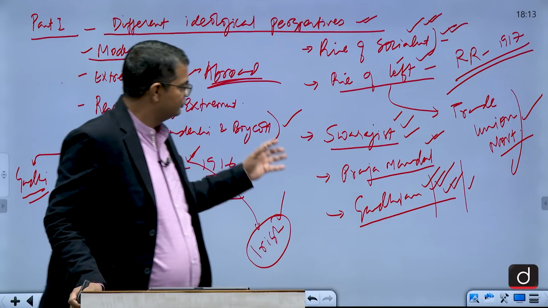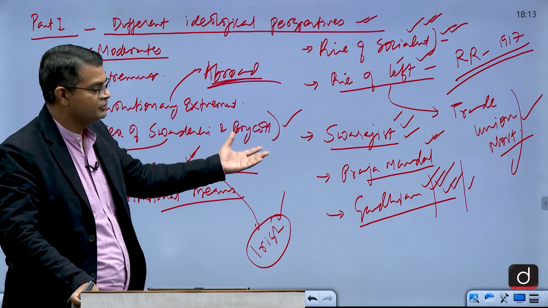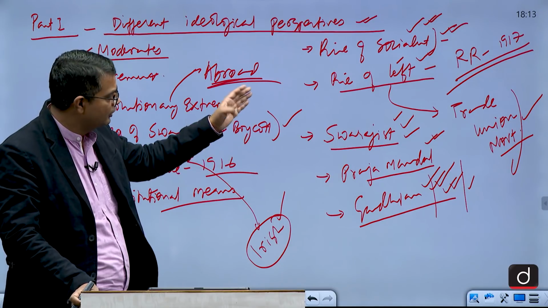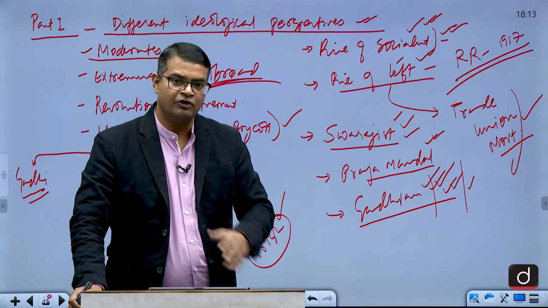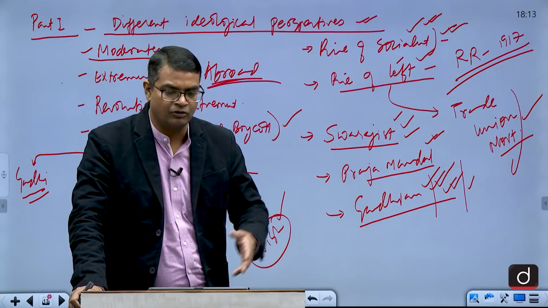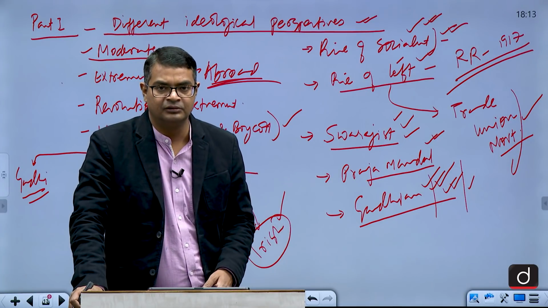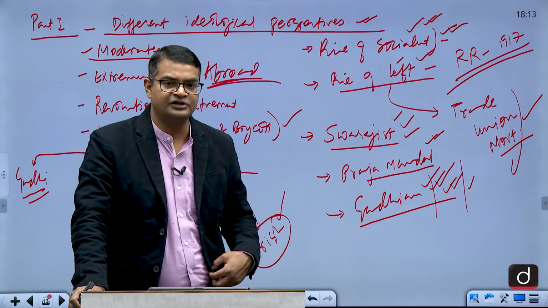So the social base was increasing. Socialist was there, leftist was there, trade union movement. How leftist were switching on and switching off from Congress. They were from within the Congress only. Sometimes they would go outside Congress, sometimes come inside. Sometimes they had an allegiance with the Russian communism.